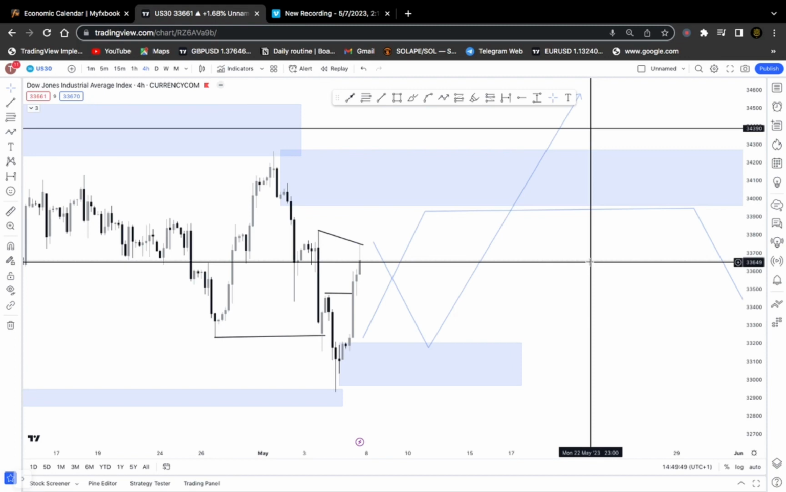On the following pairs: DXY, EURUSD, GBPUSD, and US30.